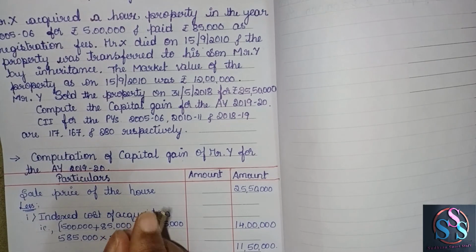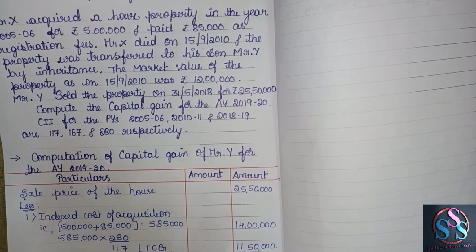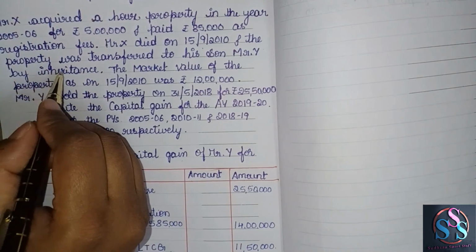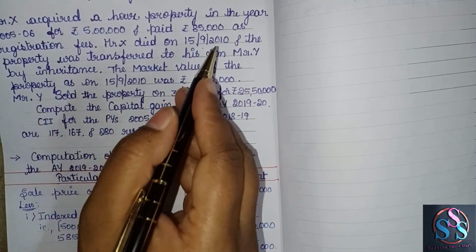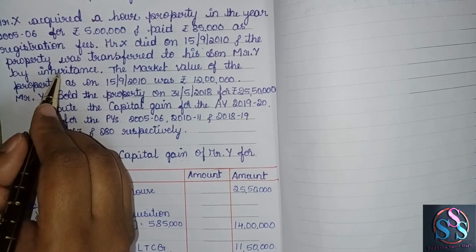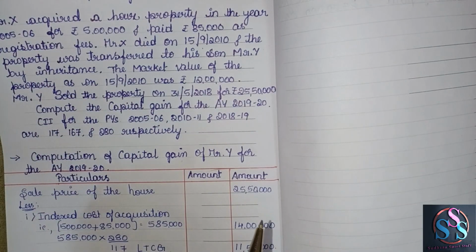The important point we have to identify and remember here is that the property is obtained by Mr. Y in the form of inheritance. It comes under section 49 subsection 1. I hope you have understood.